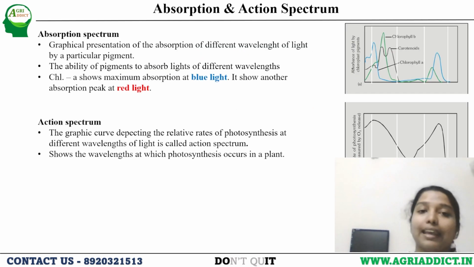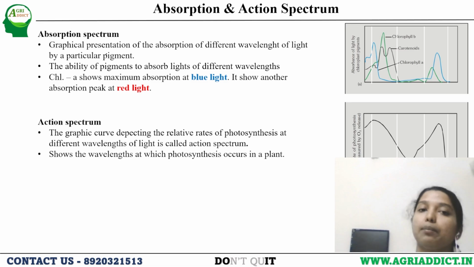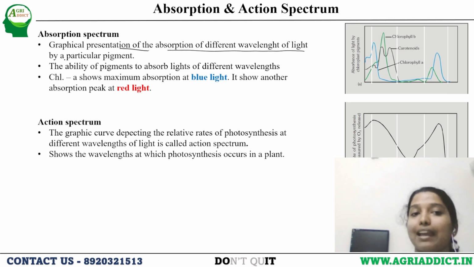Next, absorption and action spectrum. Absorption spectrum is the graphical presentation of absorption of different wavelengths of light by a particular pigment. For example, this is the absorption, from 400 to 700 nanometer.